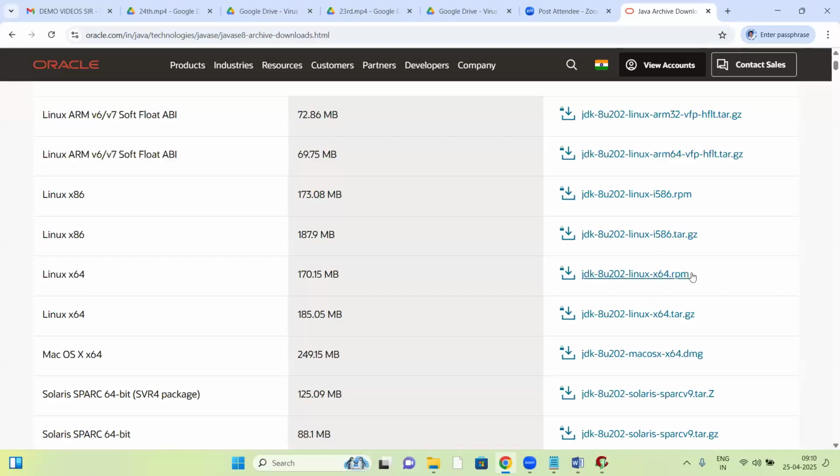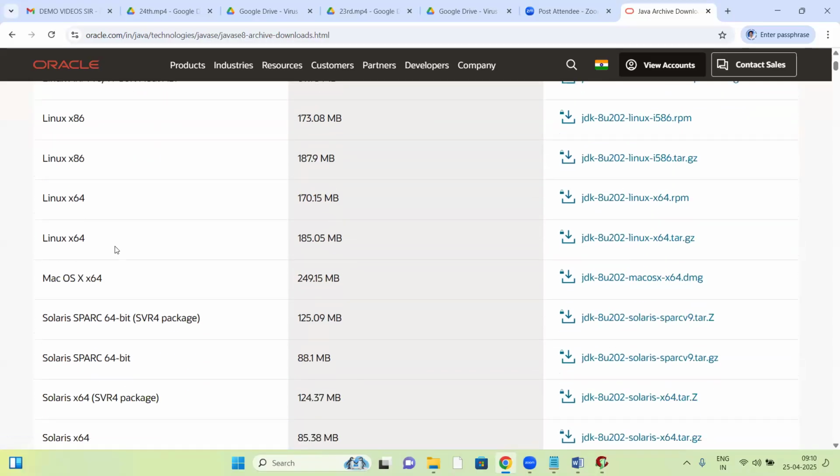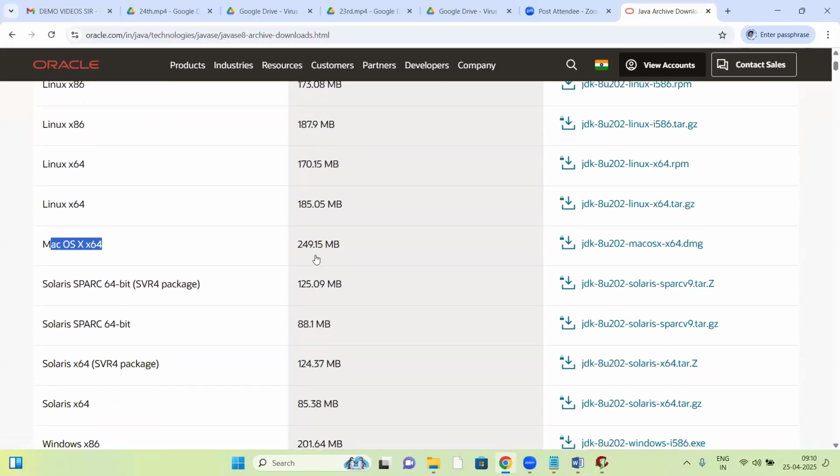For example, here RPM, Red Hat Package Manager. This RPM file is used for Red Hat Linux. The tar.gz is for Ubuntu Linux base. So it depends on that Linux base. Again it changes here. See Mac with a .dmg file. So this is the Mac JDK.